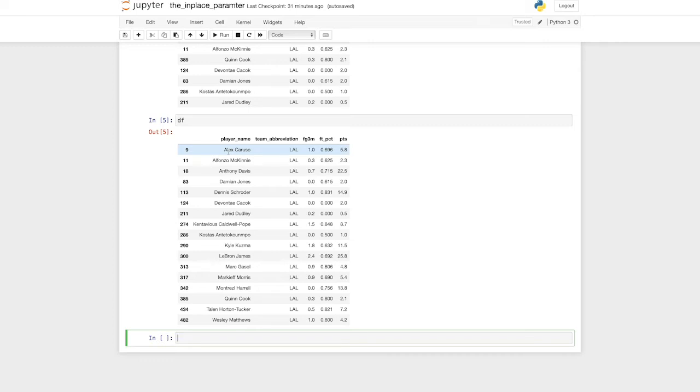The reason is this. Whenever you modify a data frame, and what I mean by modify, aka make a change to it, the new modified data frame doesn't exist until you assign it to something.